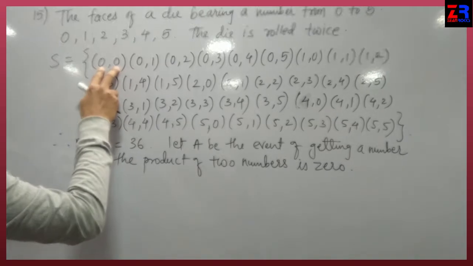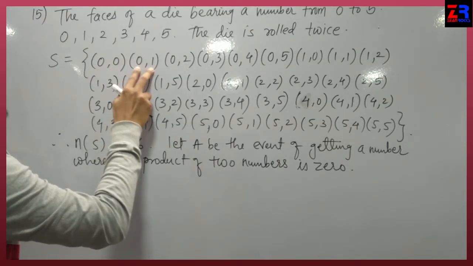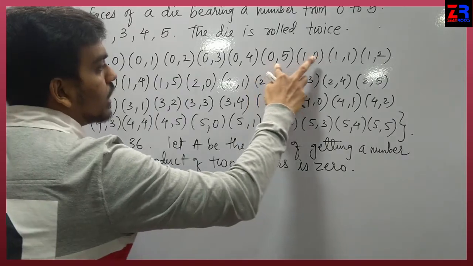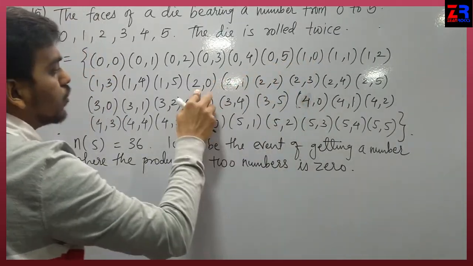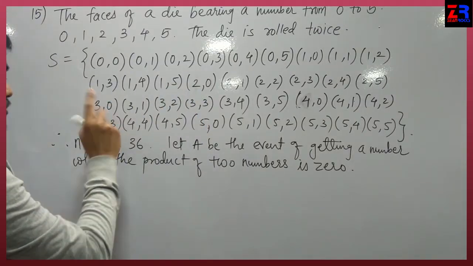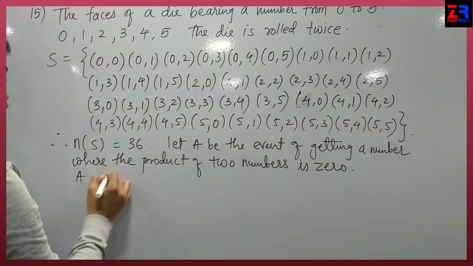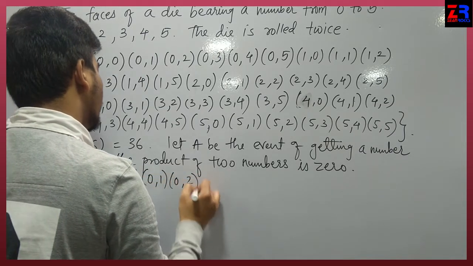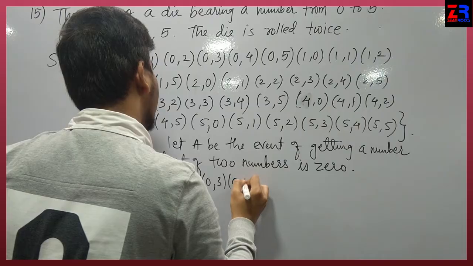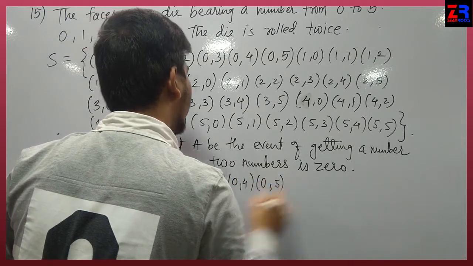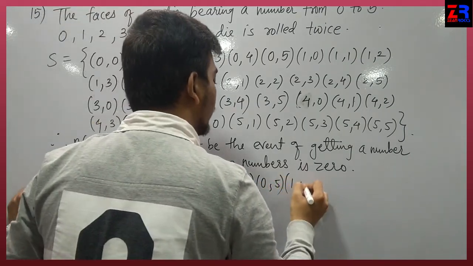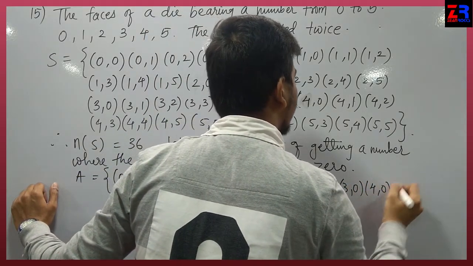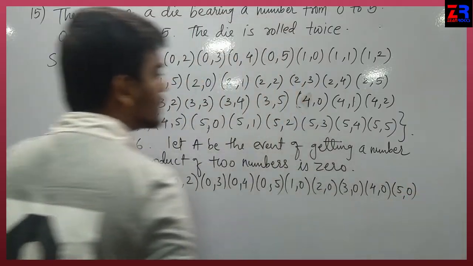So here 0 into 0 is 0, 0 into 2 is 0. Here also 1 into 0 is 0, 2 into 0 is 0, 3 into 0 is 0. So here A equals (0,0), (0,1), (0,2), (0,3), (0,4), (0,5). Now next will be (1,0), (2,0), (3,0), (4,0) and (5,0).